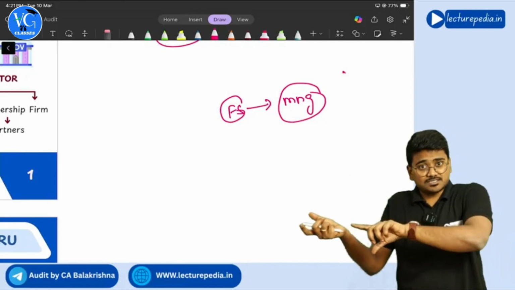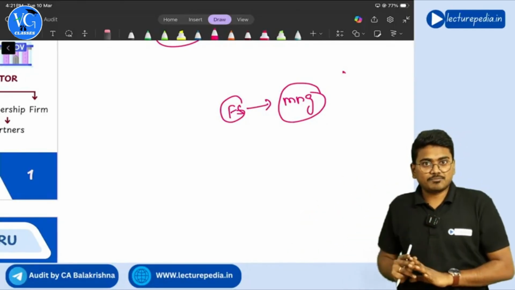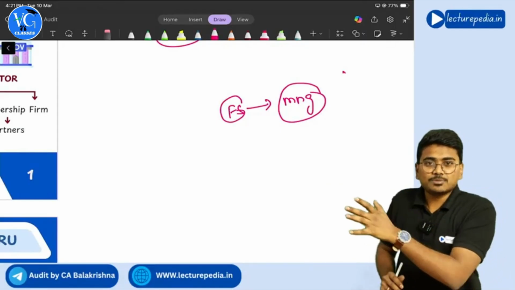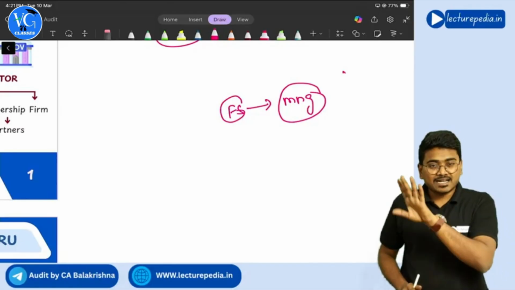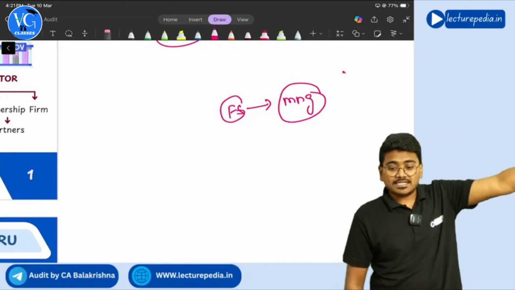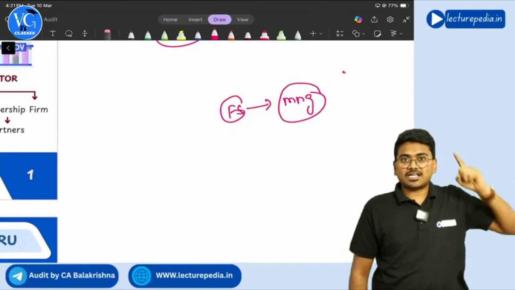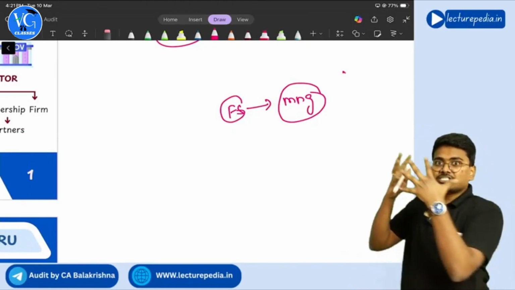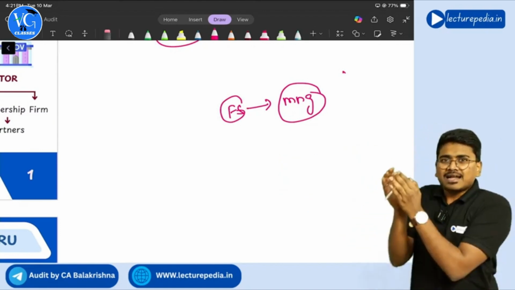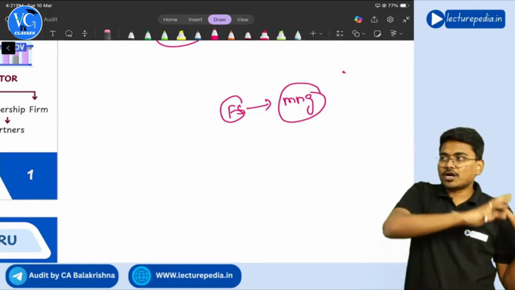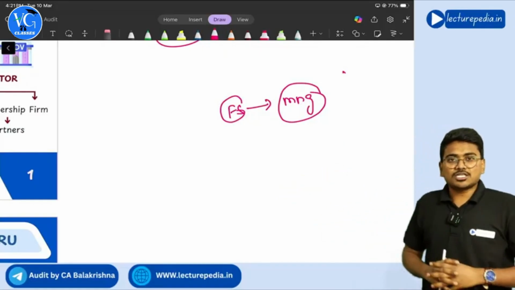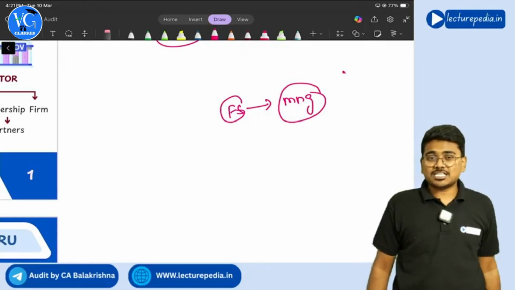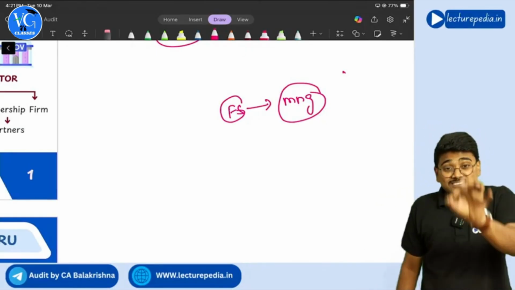So users, that is stakeholders, don't believe the financial statements that the management has prepared until and unless an independent auditor conducts audit of the financial statements and provides assurance to the users. Until and unless the independent auditor provides assurance to the users, they will not believe the financial statements that the management has prepared. Correct? So this is the first advantage.